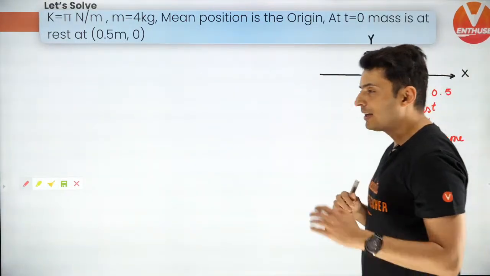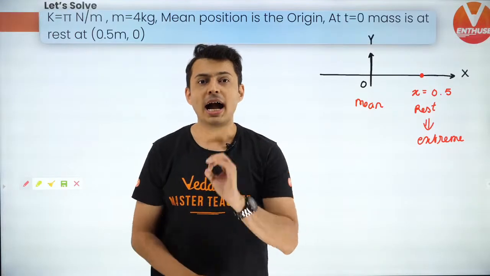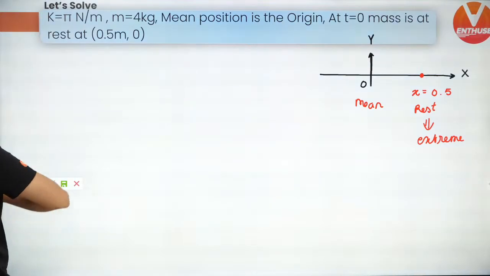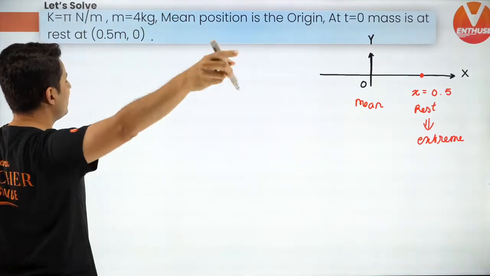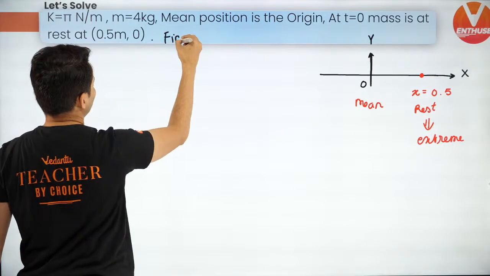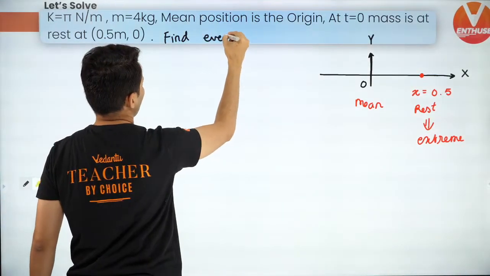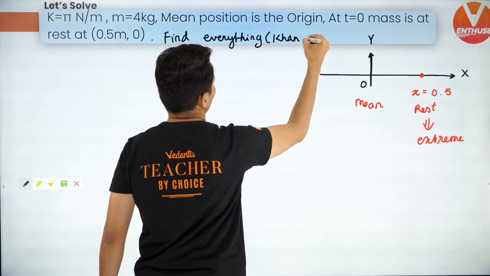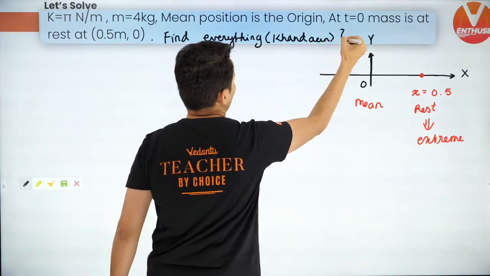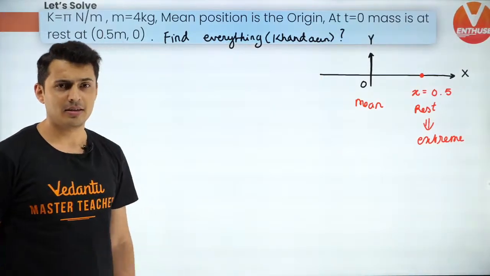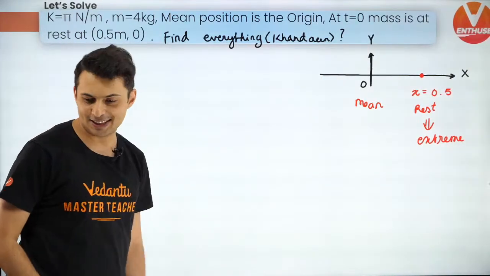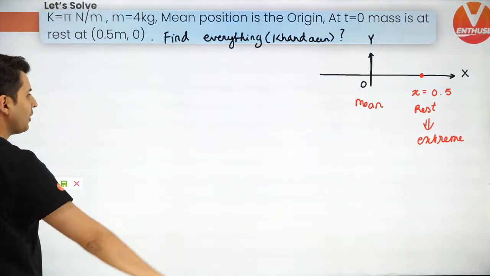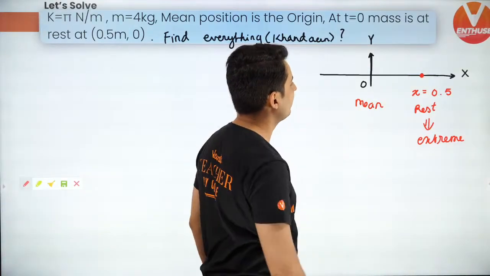Now I'll tell you what is the intention of this question. I want to find the entire Khandan, which means find everything about it. Put a detective on it, find everything. It's not that difficult. Can you quickly tell me what should be the amplitude of the motion?